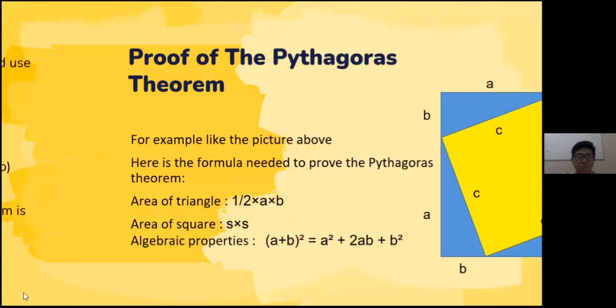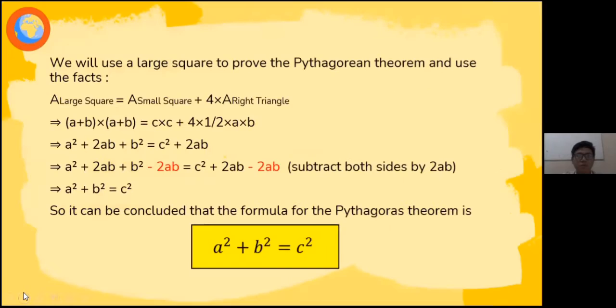We will use a large square to prove the Pythagorean theorem, and use the fact that the area of the large square is the area of the small square plus 4 multiplied by the area of the right triangle, and we follow the equality like this. And we got this: a squared plus b squared is c squared. So it can be concluded that the formula for the Pythagorean theorem is a squared plus b squared is c squared.